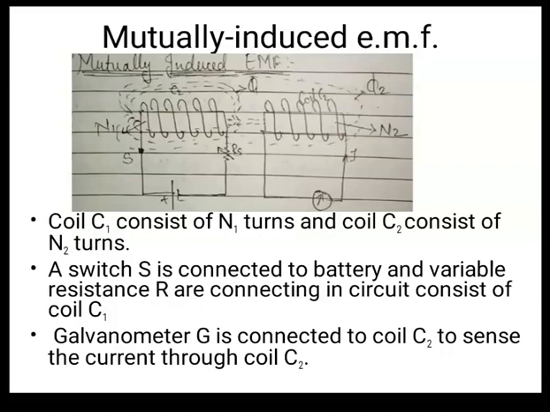Okay, so let us go through the points one by one. Coil C1 consists of N1 turns of winding, and coil C2 consists of N2 turns. A switch S connected to a battery and a variable resistance R are connected in the circuit consisting of the coil C1, that is the coil drawn on the left hand side. Galvanometer G is connected to the coil C2 to sense the current through the coil C2. Okay, so only the galvanometer is connected to the coil C2 and nothing else.